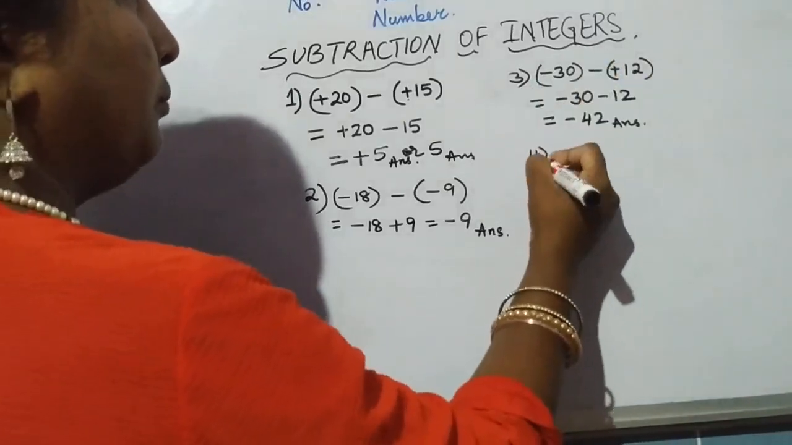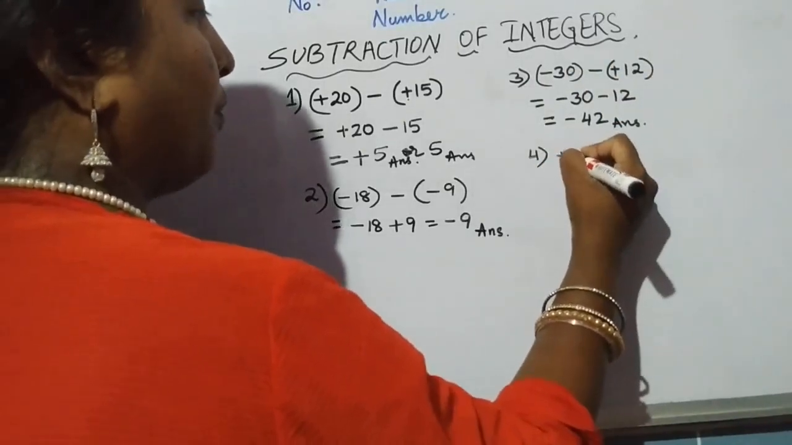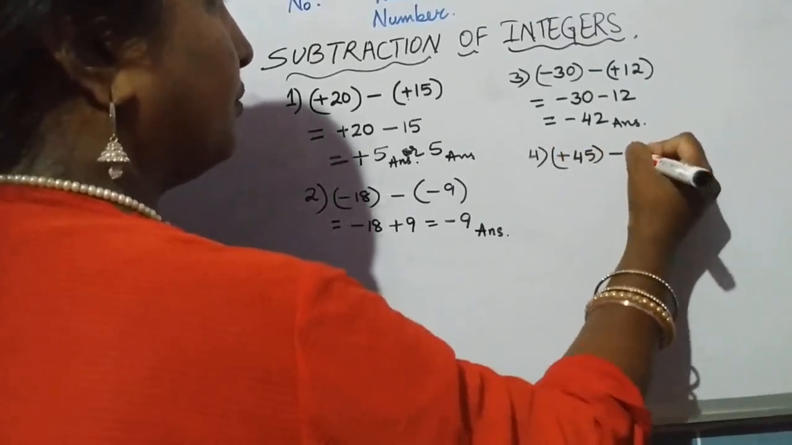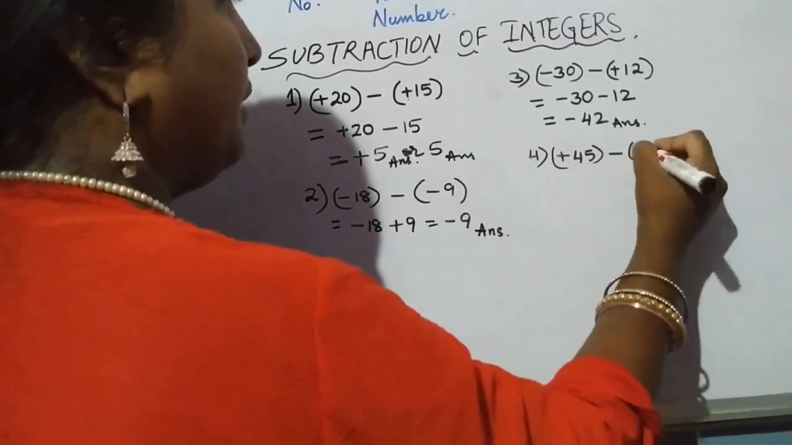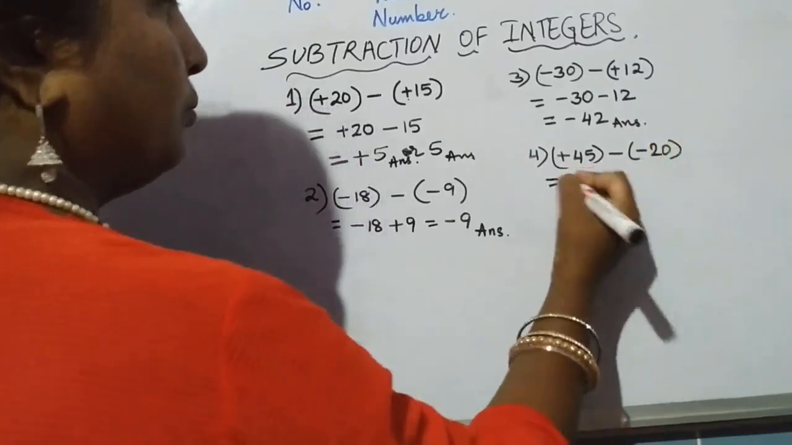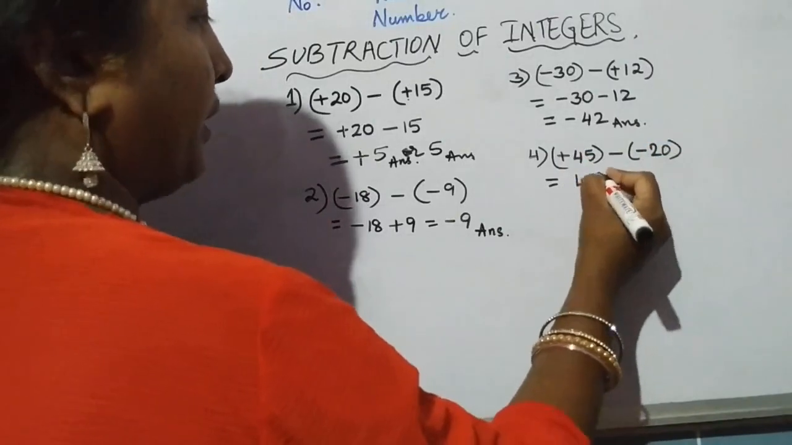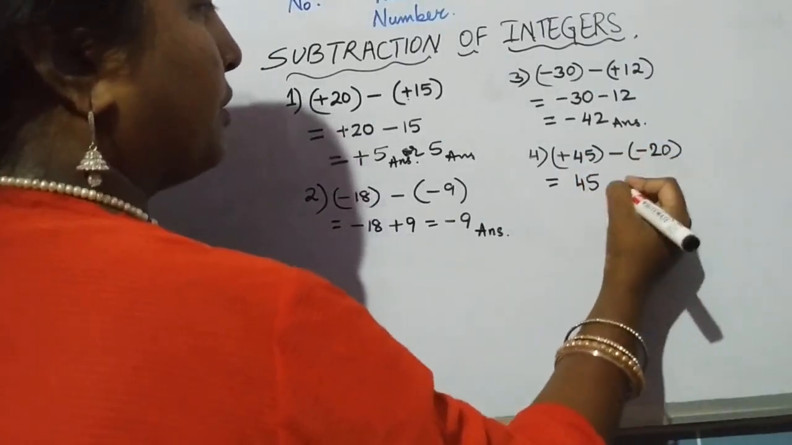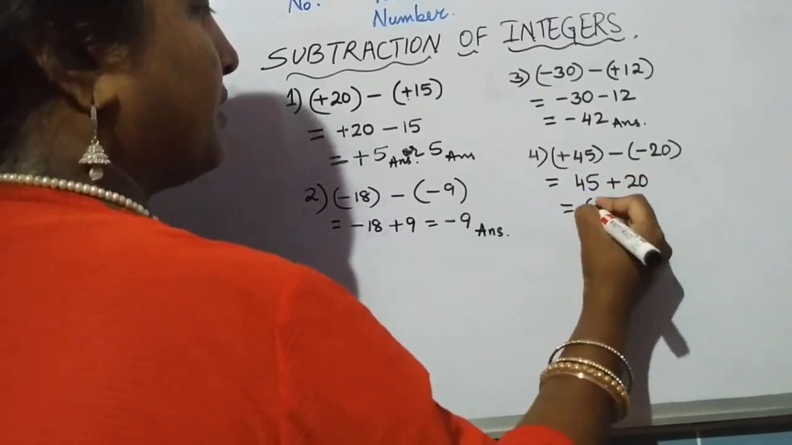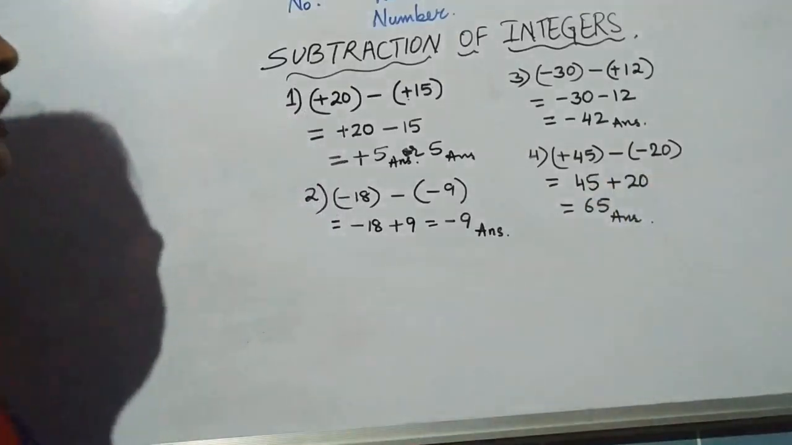Let us take one more. Here say plus of 45 minus of say minus 20. Now this will be copied as it is, plus 45. I can write it as 45. Minus into minus gives us plus 20. We get 65. So this is how we subtract.